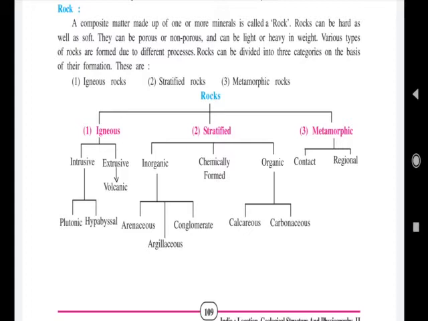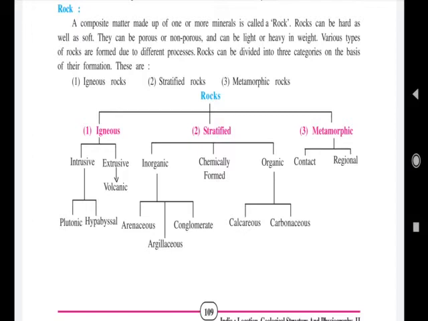Now what are igneous rocks? Igneous rocks are formed due to magma or lava. Stratified rock is also known as sedimentary rock, which is formed due to the deposition of sediments.